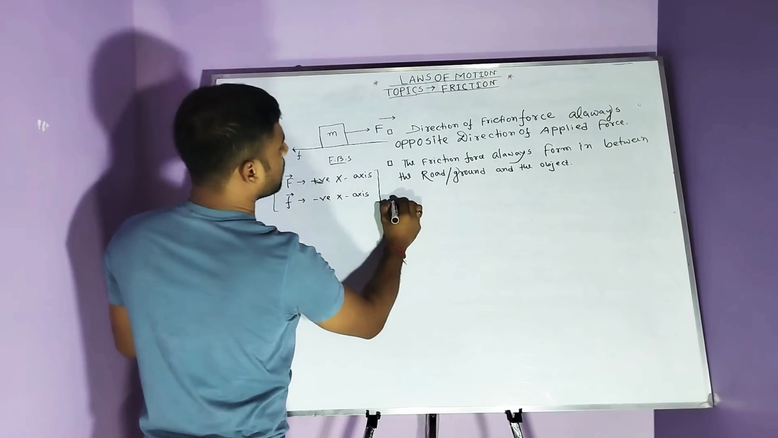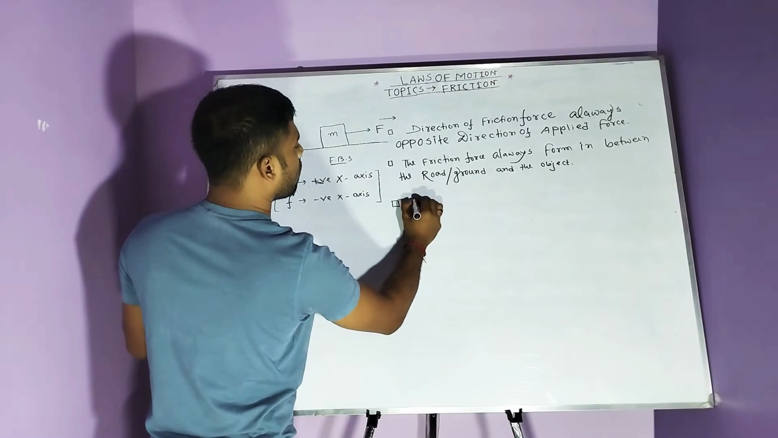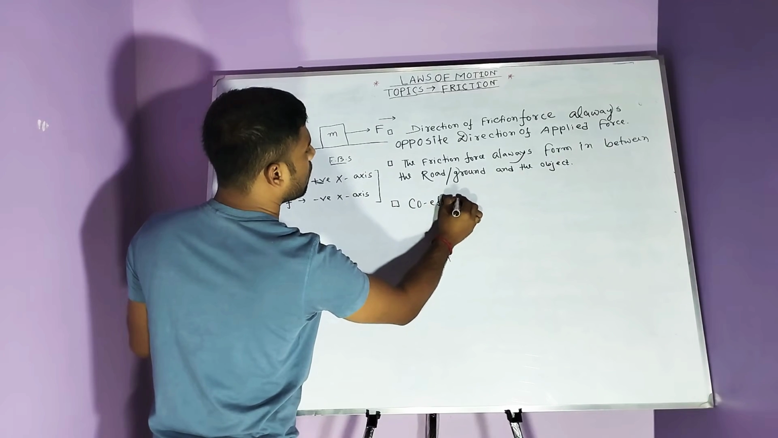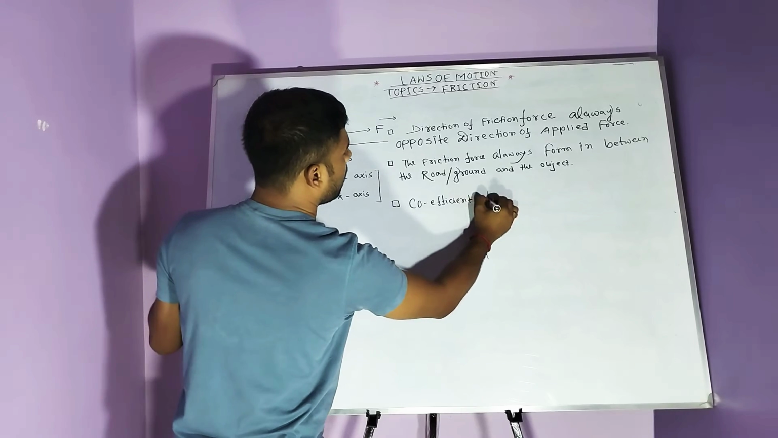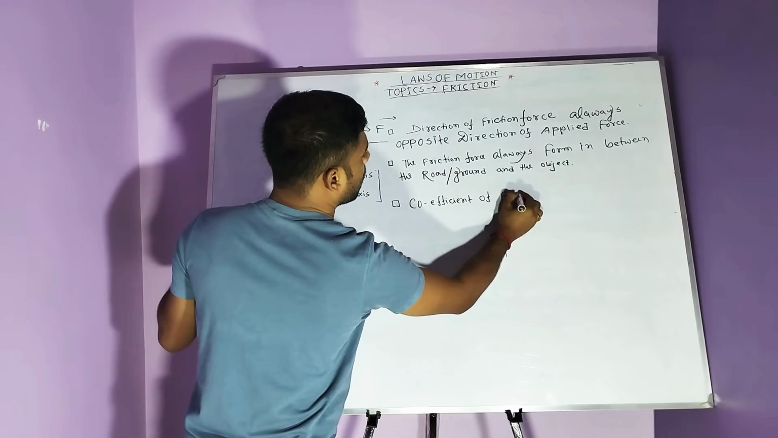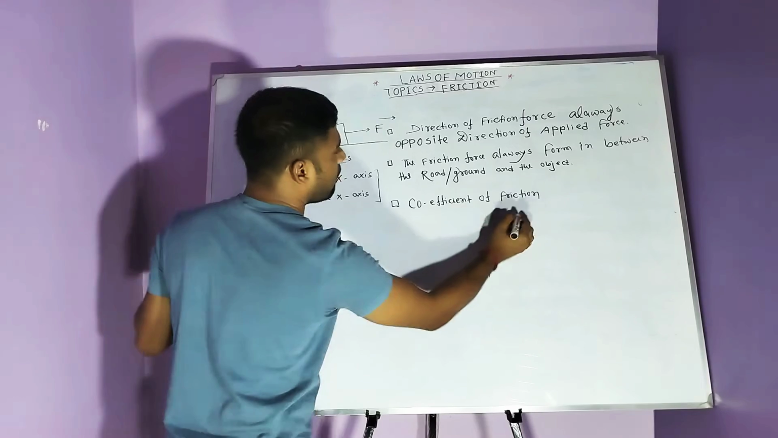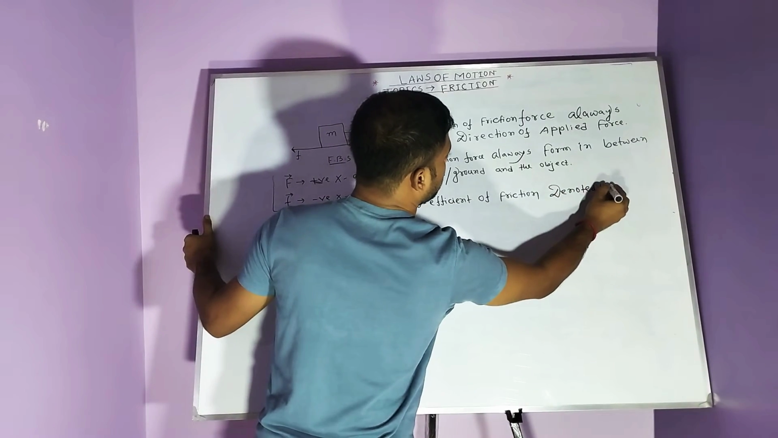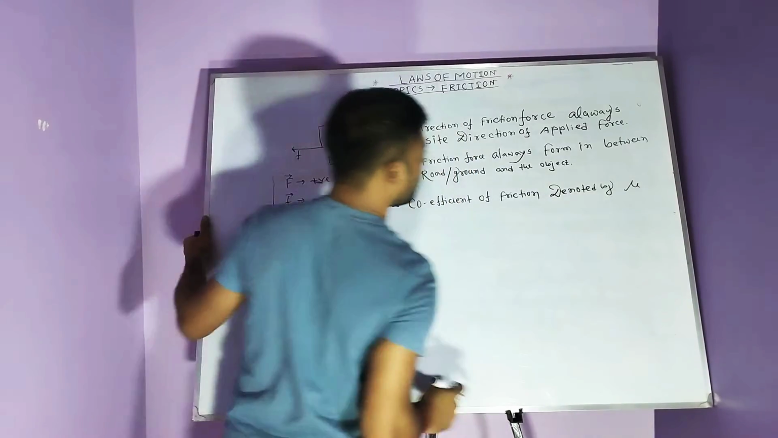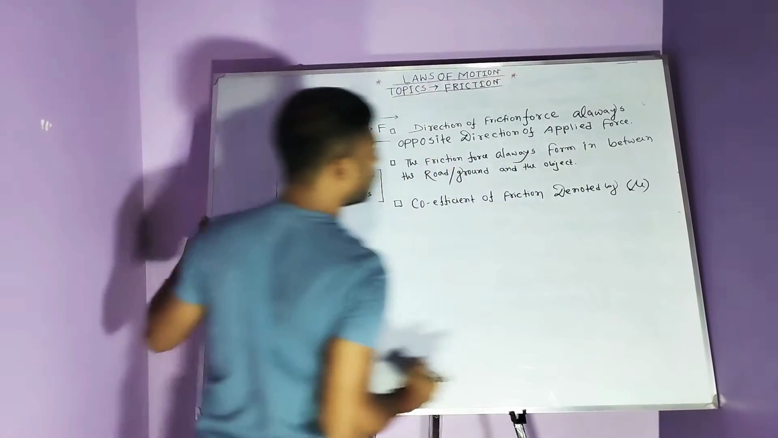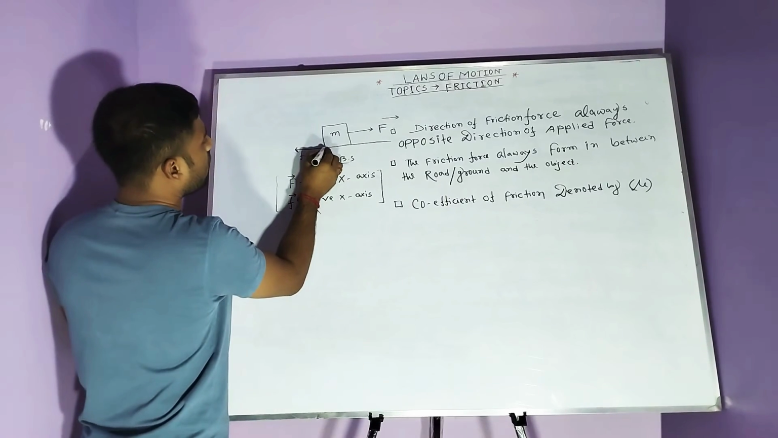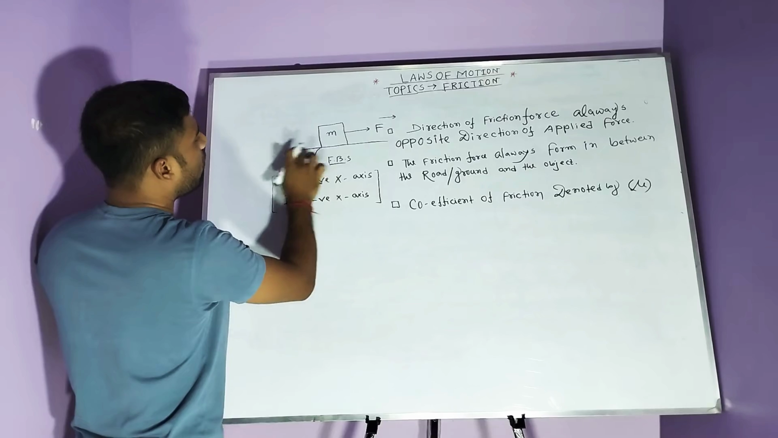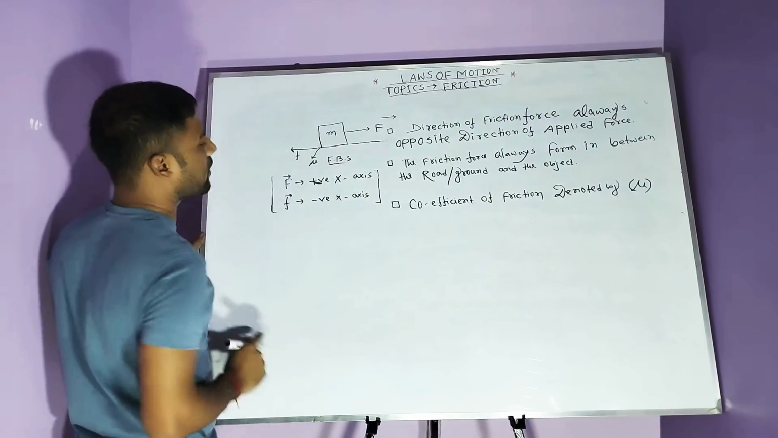Then another term is the coefficient of friction. The coefficient of friction is denoted by mu. This mu always functions in between the touching point of the block and the road. This is the coefficient of friction.